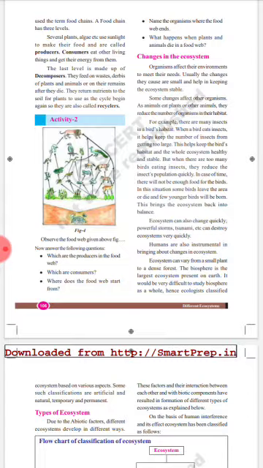See, they feed on the wastes and debris of plants and animals, or on their remains after they die. They return nutrients to the soil for plants to use as the cycle begins again, so they are also called recyclers. See, now you will get clarity.